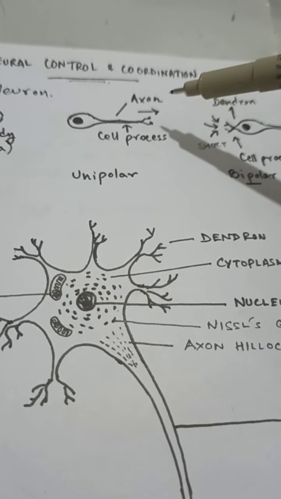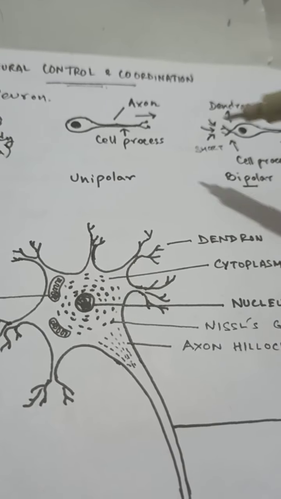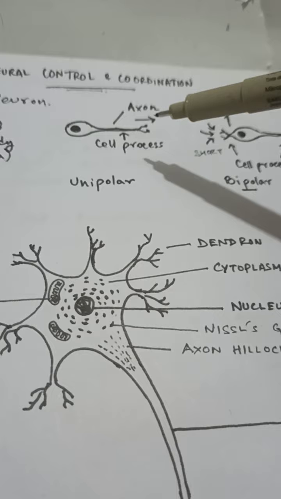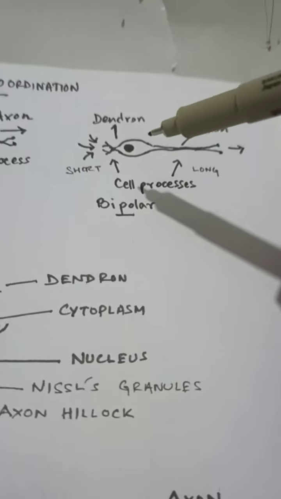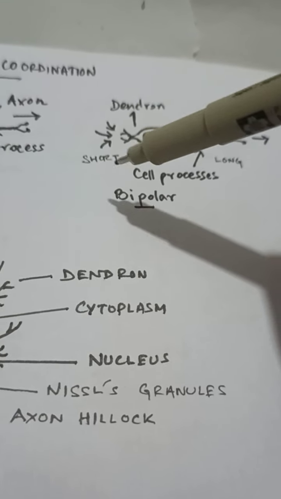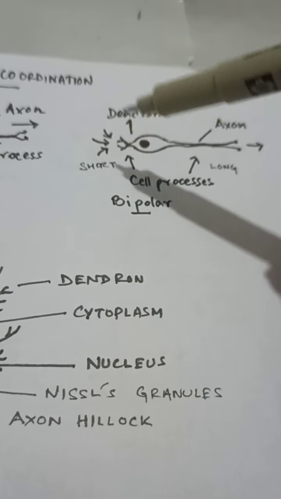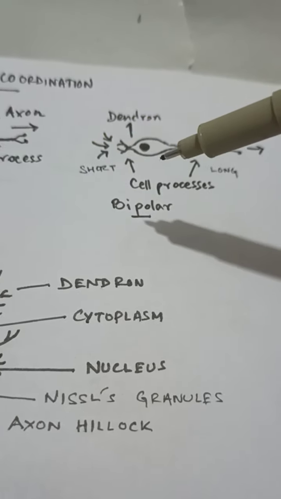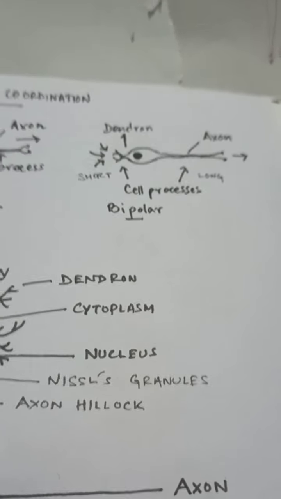because the purpose of the axon is only to transmit signal from the cell body to a certain place. So this is only capable of transmitting a signal, not receiving it, because the major receiving terminal is the cell process with the dendron. The dendron has the specific receptor to catch the signal from an adjacent neuron or some receptor cells, and then finally transmit the signal via the long axon.